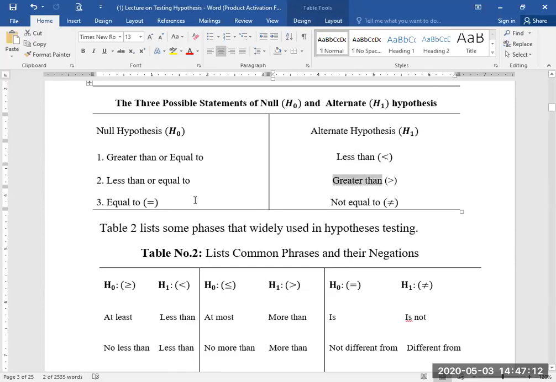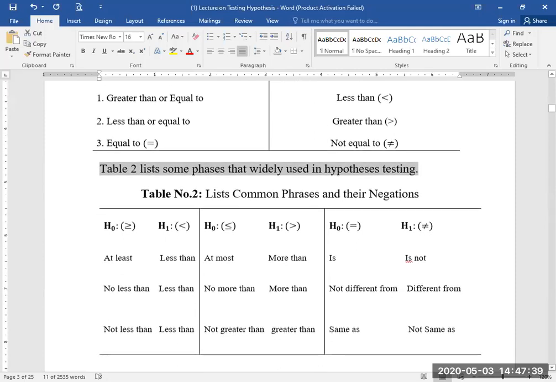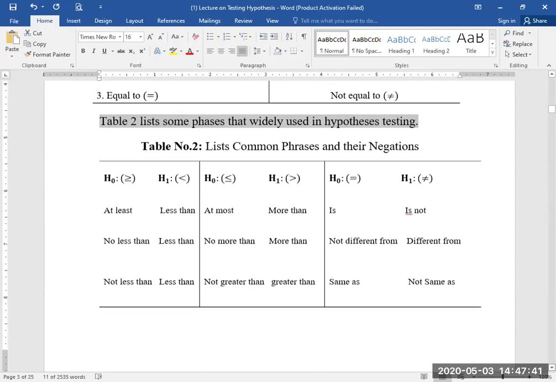and equal to for the null hypothesis has not equal to as the alternate. Table 2 lists some phrases that are widely used in hypothesis testing. Students, Table 2 lists some phrases that are widely or commonly used in the books.